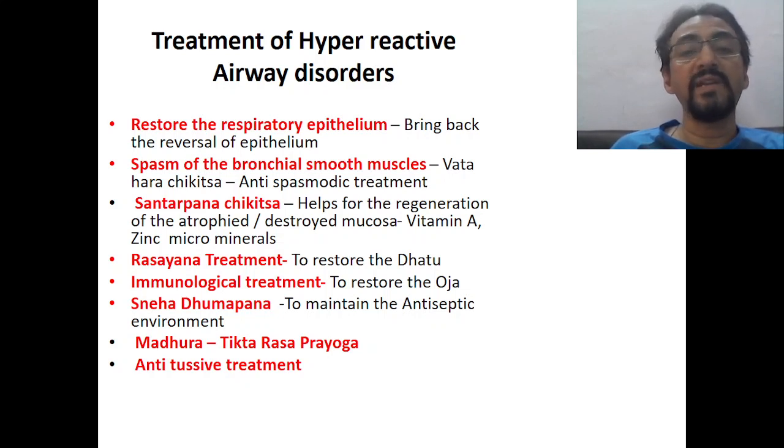So, this helps for the regeneration of the atrophied or destroyed mucosa. So, drugs which are rich in vitamin A and zinc and some other minerals should be given. Another line of treatment is Rasayana treatment. So, this is helpful to restore the dhatus. And as the immunity of the child also decreases in this condition, you have to go for immunological treatment to restore the ojas.